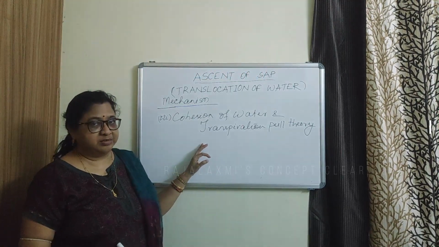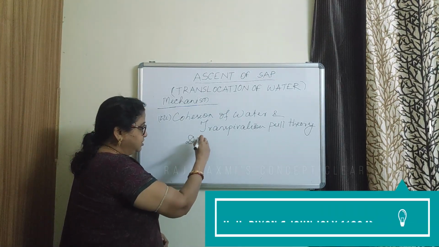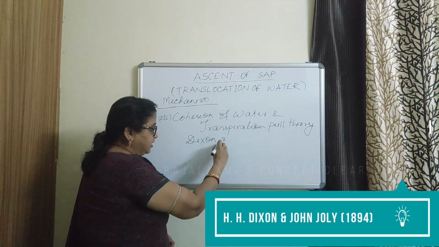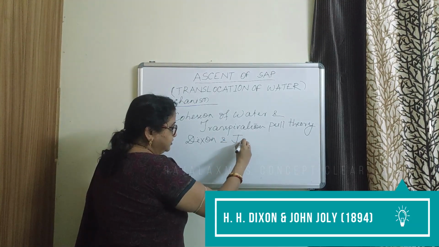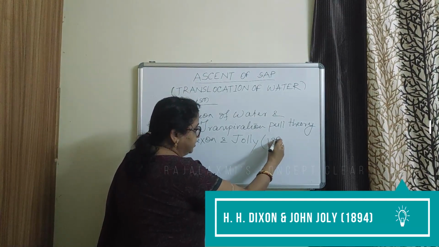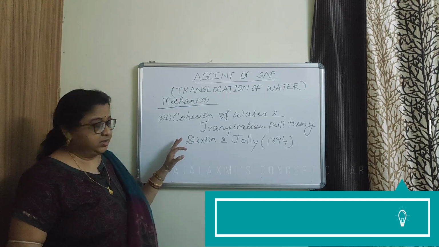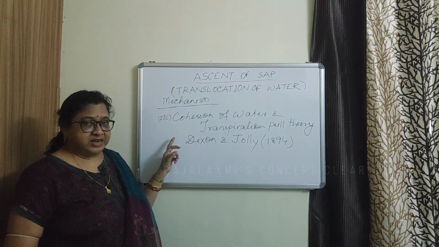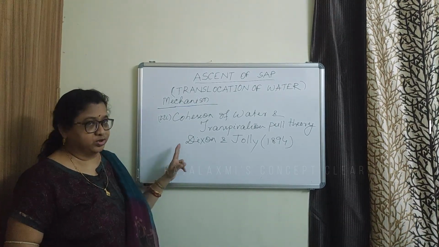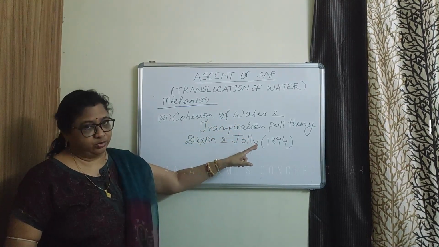And this theory is given by two scientists, Dixon and Joly, in 1894. According to this theory, the ascent of sap takes place due to two forces. One is cohesion of water, another is transpiration pull.